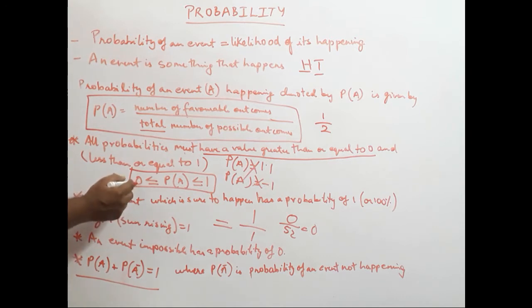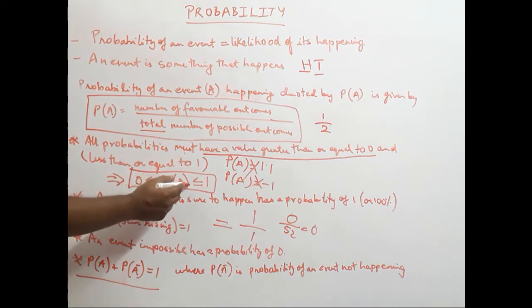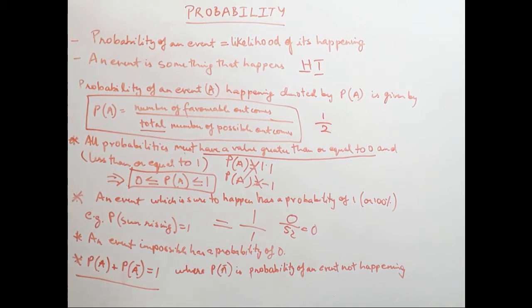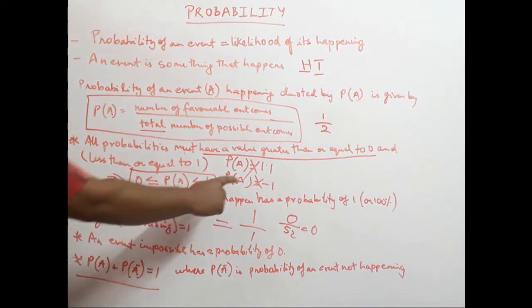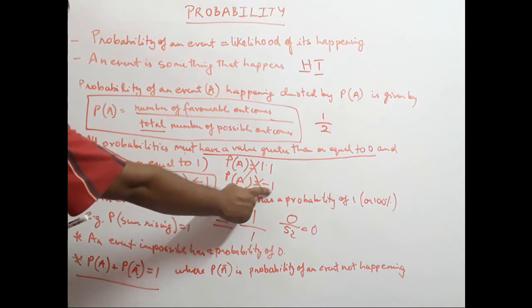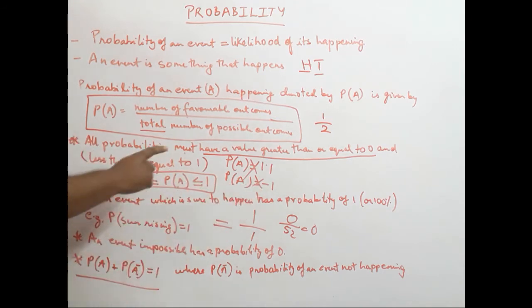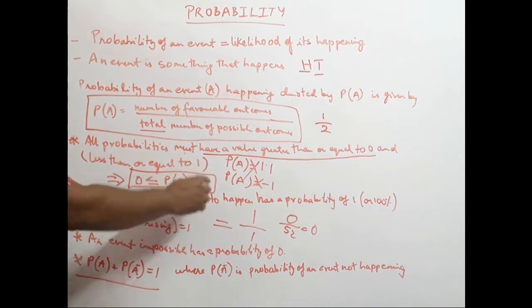If we put that in a mathematical form, this is how it looks: 0 is less than or equal to probability of an event, which is less than or equal to 1. What does this mean? It means that the probability of any event cannot be less than 0, which means it cannot be negative.